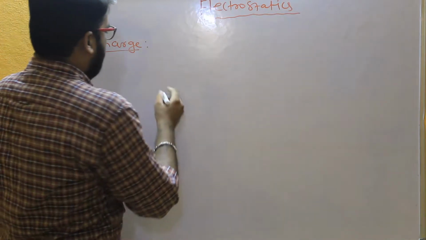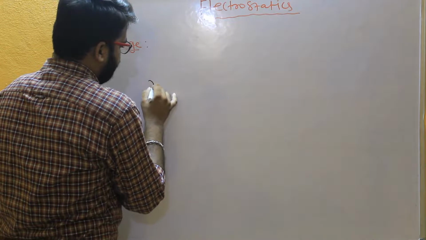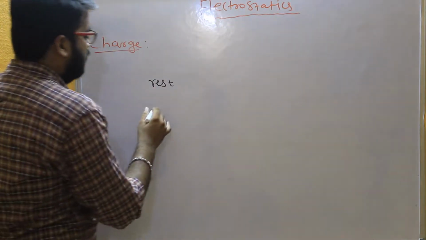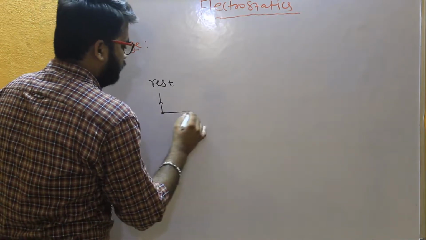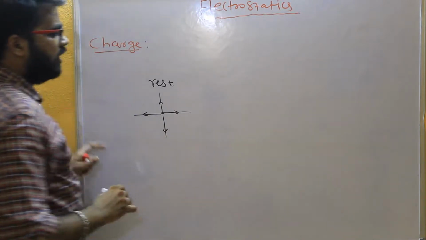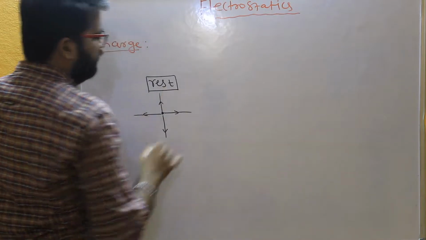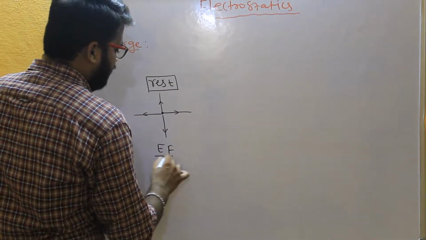So if charge is at rest, it produces the electric field around it. So only electric field will be there.